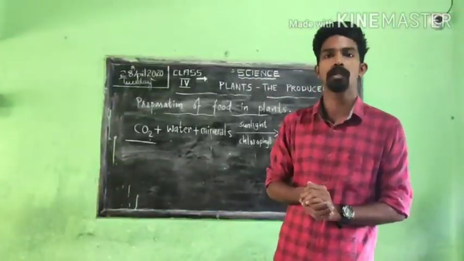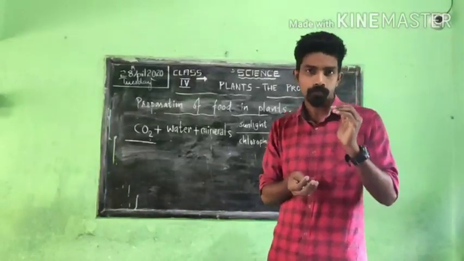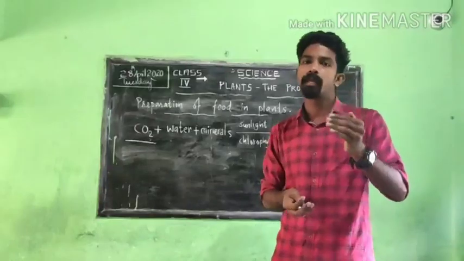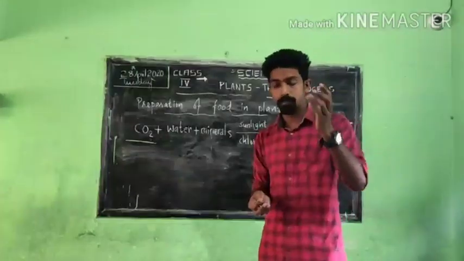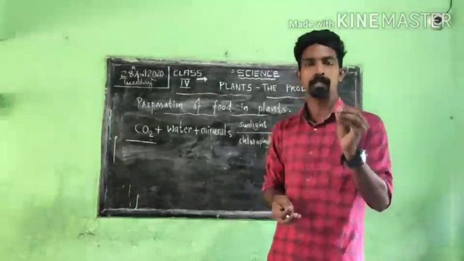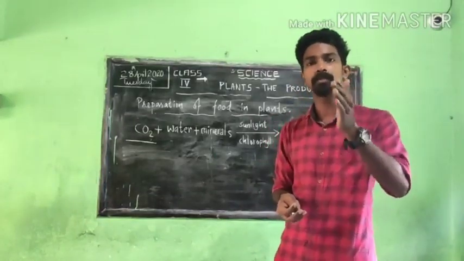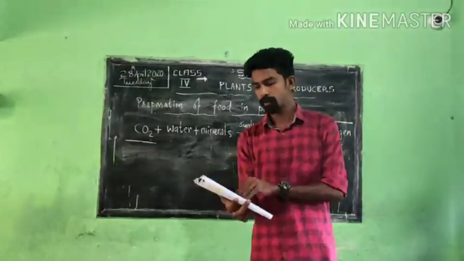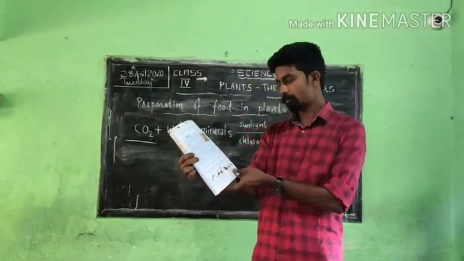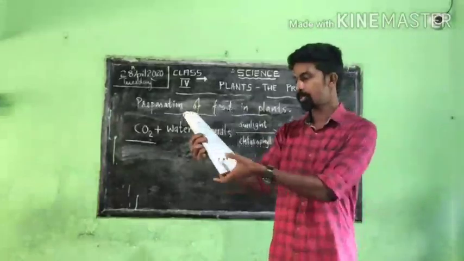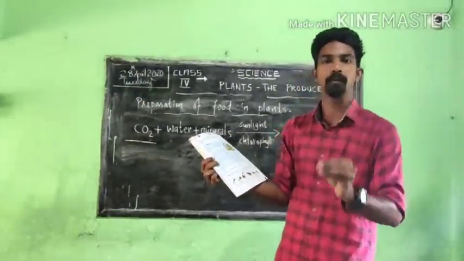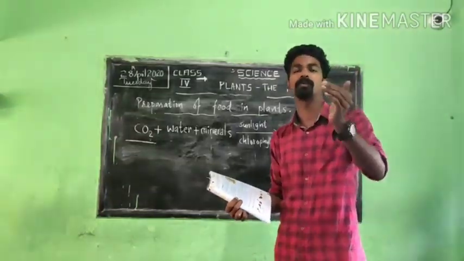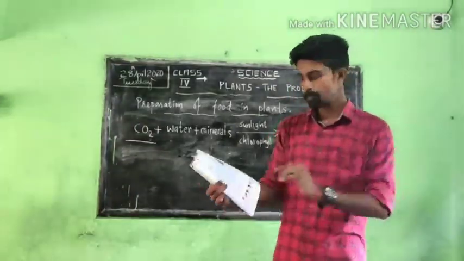Plants can store food in different places, like they can store food in stems, they can store food in roots, etc. So plants will store their extra food in different places. They are explained with the help of pictures on page number 5. Plants which store food in their roots, examples are carrot and radish. So extra food they store in their roots.